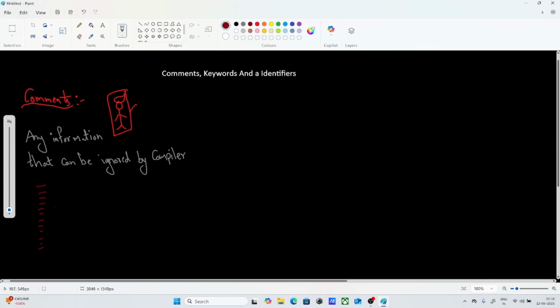Now I want to search for a particular topic in these 1,000 lines, so you need to start from the beginning to the ending. It will be very difficult for us. Instead, if you have given a comment on a particular topic, with some information about it, it will be ignored by the compiler, but it will be useful for you.